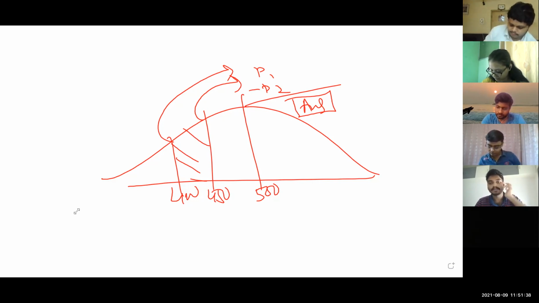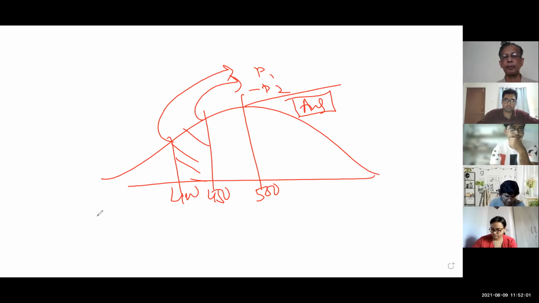You found the value for P1, and the second value you found for 450, which is P2, and you did P1 minus P2. Where will P1 come from? Sir, 400 minus 500 upon 100, that will give the answer, and similarly for P2. What is P1? How much did you get? Calculating, sir, it will take some time. Switch on video.